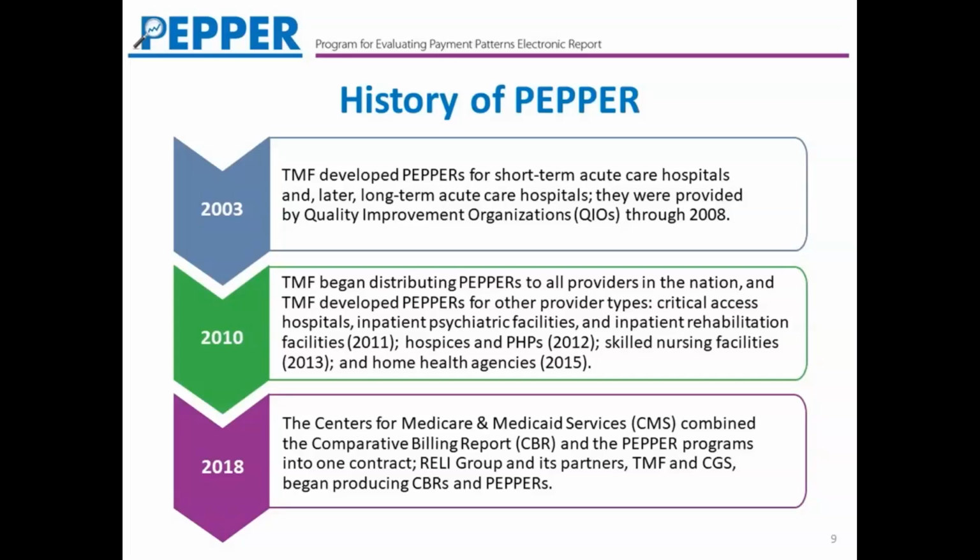Now, beginning in 2018, CMS combined the Comparative Billing Report, or CBR, and the Pepper programs into one contract. For those of you who haven't heard of the Comparative Billing Report program, CBRs summarize Medicare Part B claims data for areas that have been identified as prone to improper payments in the Medicare Part B areas. So now both of those programs have been combined into one contract. The Rely Group and its partners, TMF and CGS, began producing CBRs and Peppers. So now we are focusing on preparing the reports for that wide range of providers.